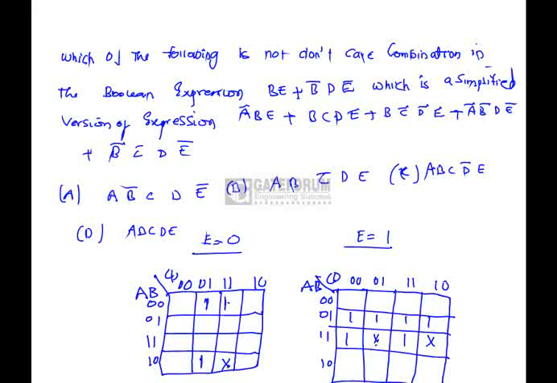If we write the expression for these three don't care conditions, you will get A, B, C. So D is the only option which is not a don't care condition. Hence option D is correct.